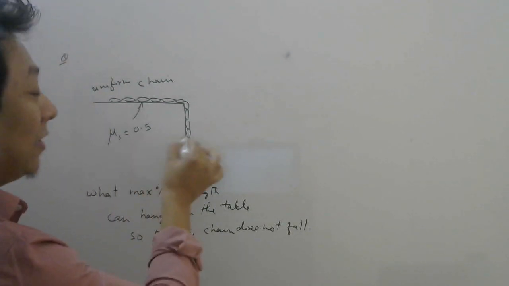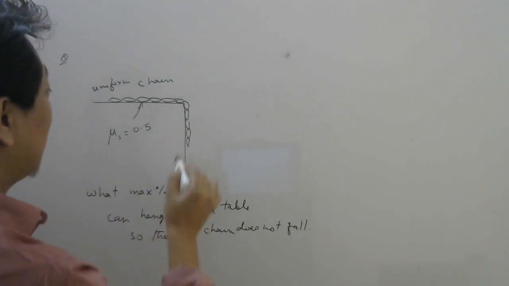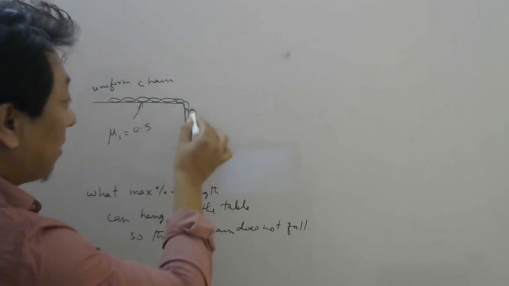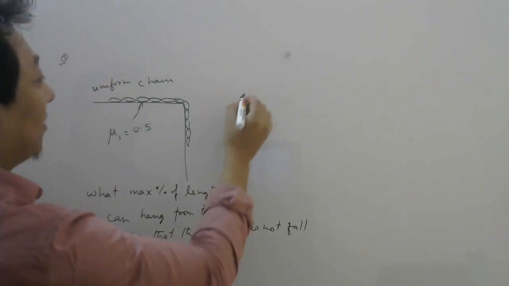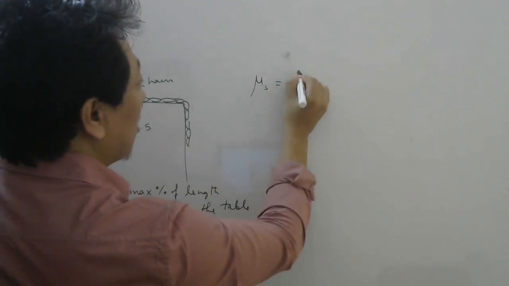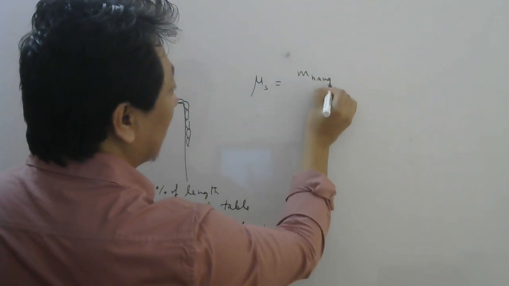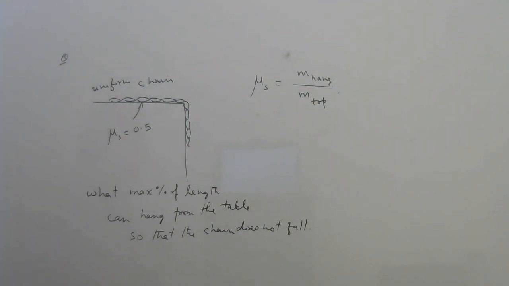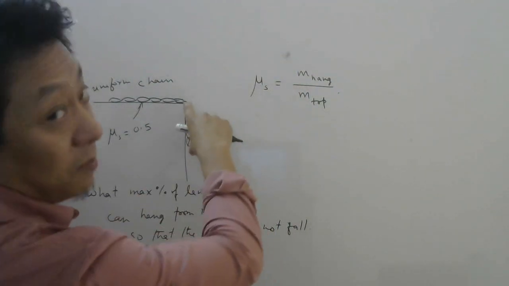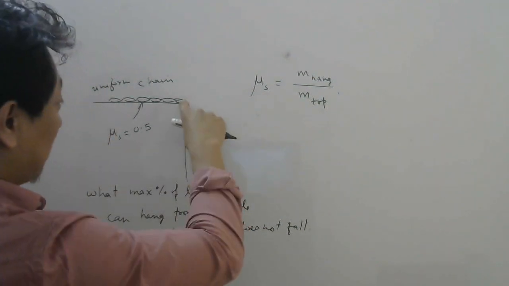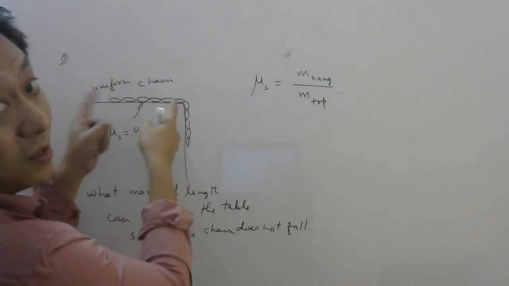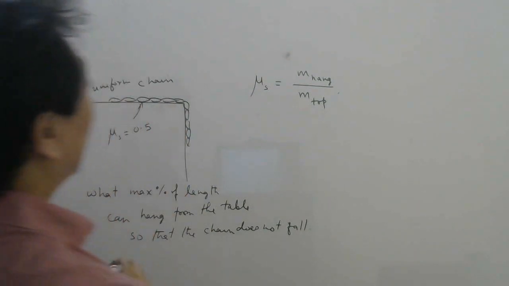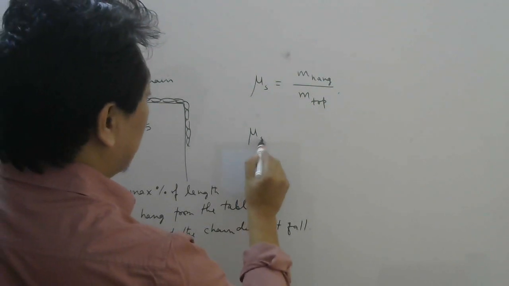Now here we can directly use the previous concept. Why? Because they are asking here maximum length. And when the length here is maximum, the mass hanging will be also maximum. So coefficient of static friction, what was the shortcut formula? Mass hanging divided by mass on top, right? This is provided the system is about to fall, remember. That happens when this mass is maximum or this mass is, remember, minimum. So they can also ask the minimum length which should be on the table. Okay. Now, what is the mass hanging?